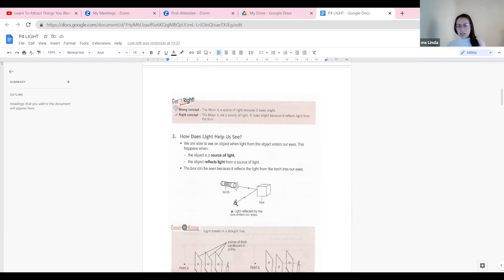Students think that is the title, Get It Right, but it's not. Get It Right is just emphasizing that normally students have the wrong concept, the wrong thinking, and they correct it, telling you what is the right concept. So I like this book because they always clarify and correct how students usually think wrongly.